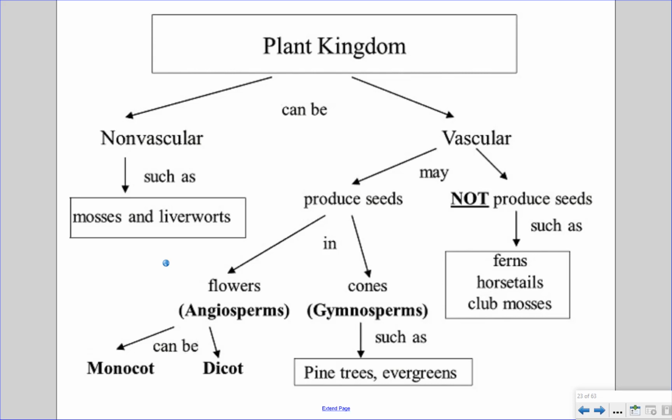On this slide we have a concept map showing how the plant kingdom is divided. The two main divisions are non-vascular plants and vascular plants. The non-vascular plants do not have tissues that transport water and nutrients, but the vascular plants do. The non-vascular plants are more simple in form, including the mosses and liverworts. The vascular plants can be divided into 2 categories: 1, they produce seeds, and 2, they do not produce seeds.